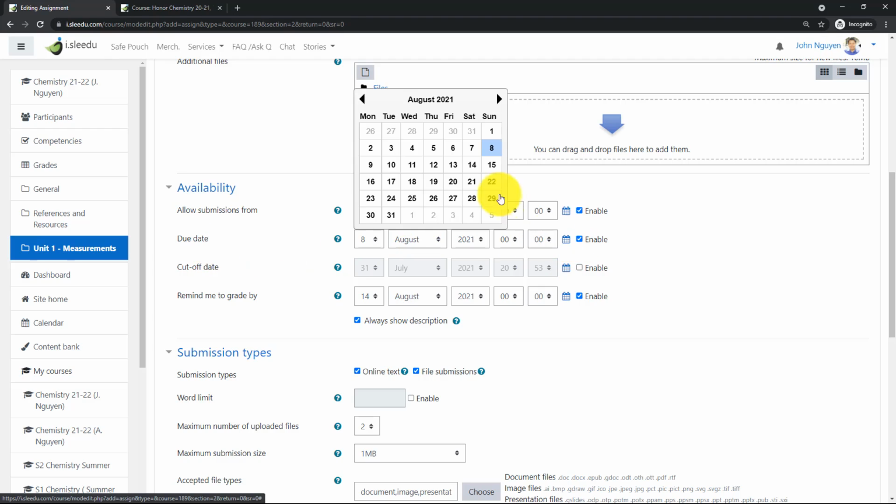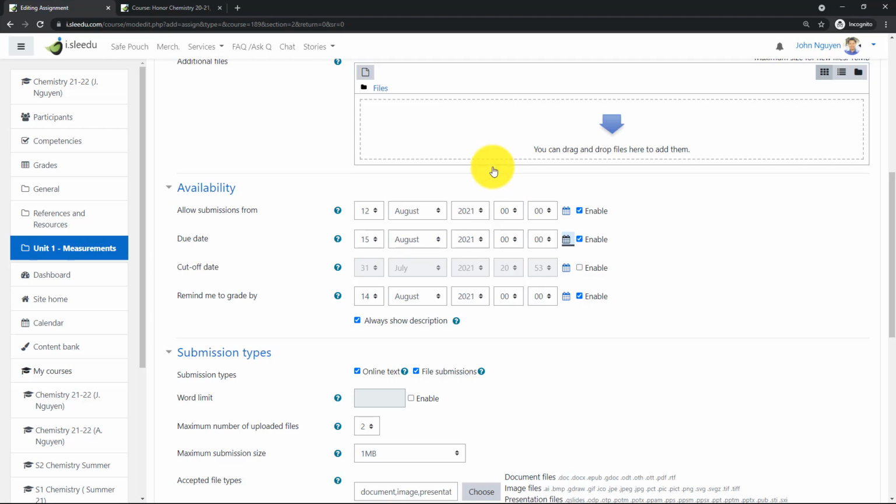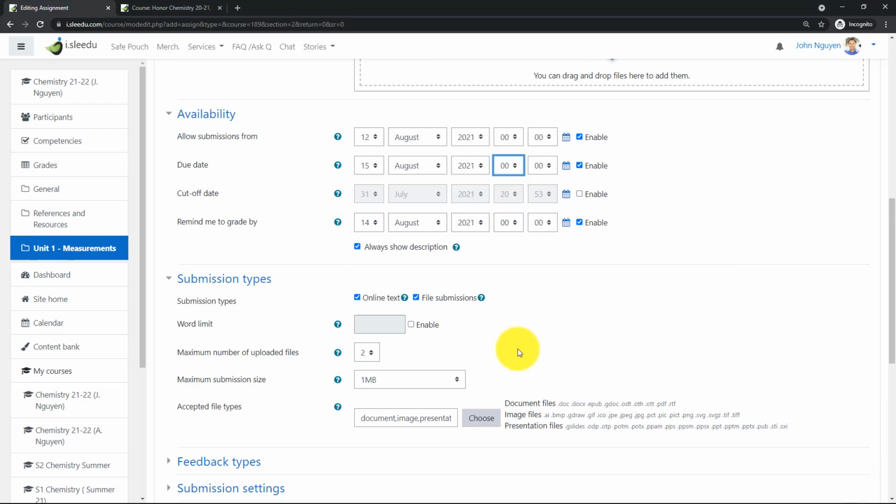And I'm going to make sure that the due date is going to be on Sunday, and it's going to be at midnight. There you go. All the way here at midnight. What about the cutoff date? Now, we want to make sure that every student turns in their syllabus throughout the whole entire semester. So I don't really need a cutoff date. And then remind me to grade by.